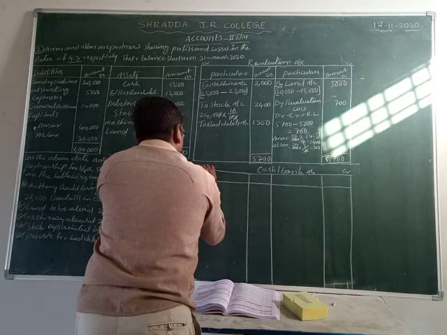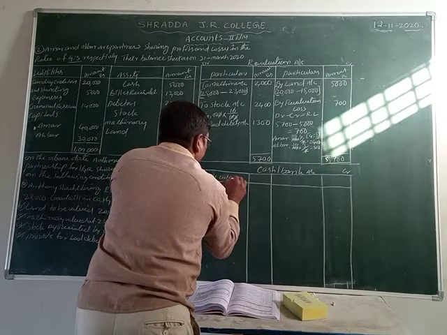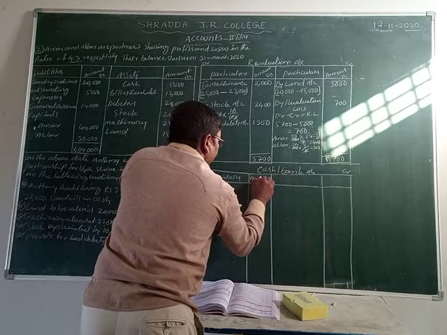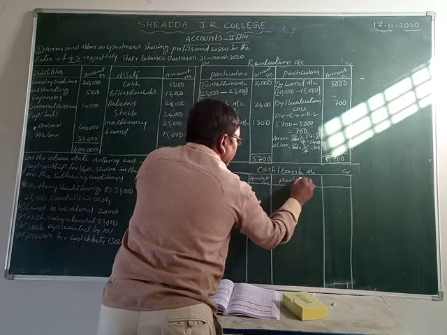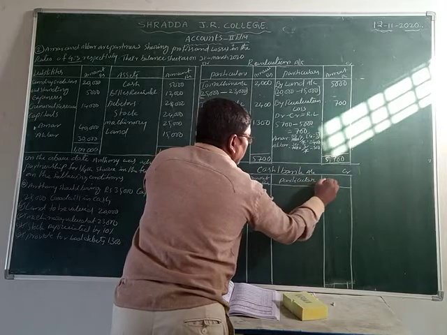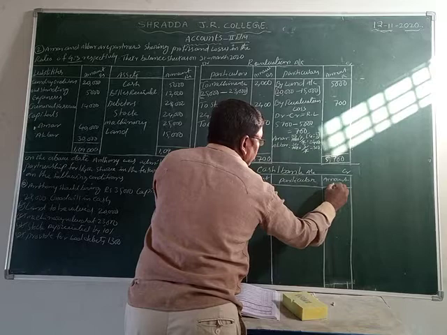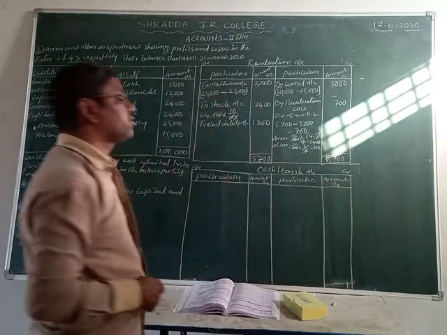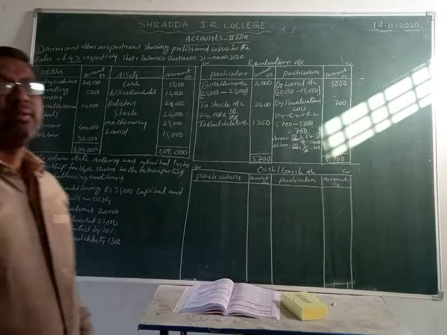Credit, here is debit. So first is particulars, amount rupees, particulars, amount rupees. Okay, students, amount rupees.